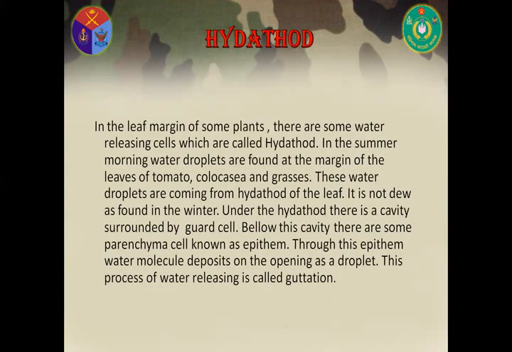Under the hydathode, there is a cavity surrounded by guard cells. Below this cavity, there are some parenchyma cells known as epithem. Through this epithem, water molecules deposit on the opening as a droplet. This process of water releasing is called guttation.